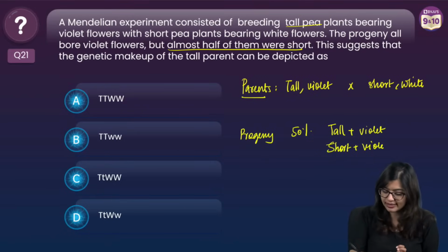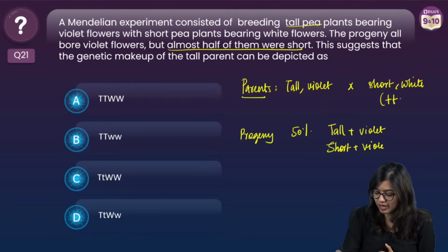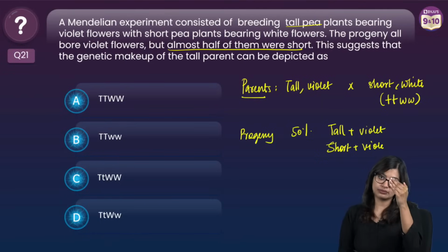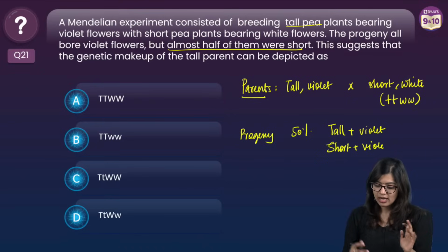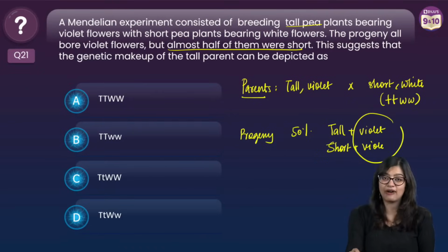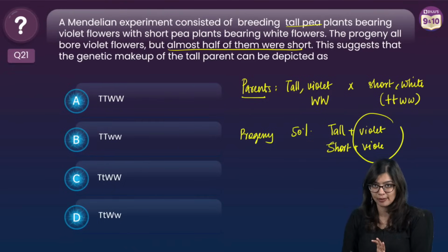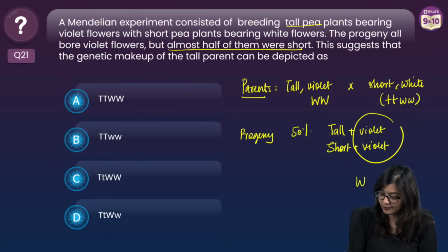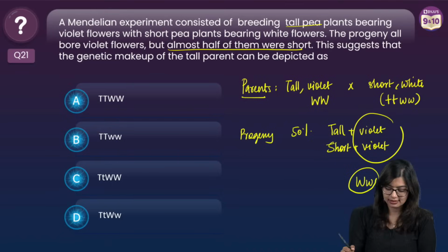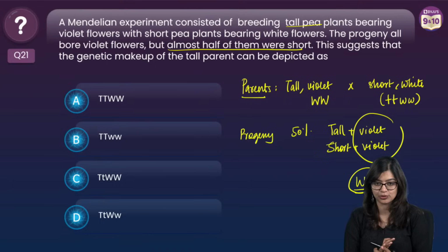Now here one thing we can understand is that short and white are our recessive traits. So this will express only in its homozygous condition, right? Now they are saying all are violet. That means that the violet trait is in its homozygous condition, I mean, it is homozygous dominant. Because if everything has to be violet, that means that on crossing, my progeny all have this, which is why even in heterozygous condition, violet flowers we are able to see.